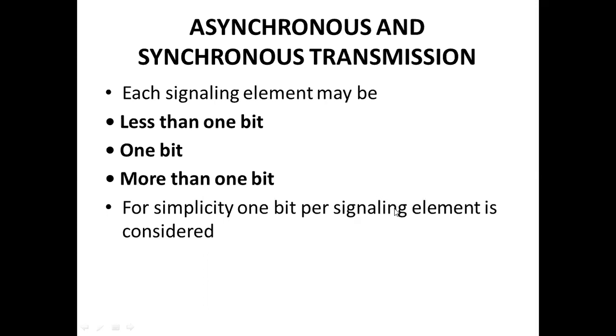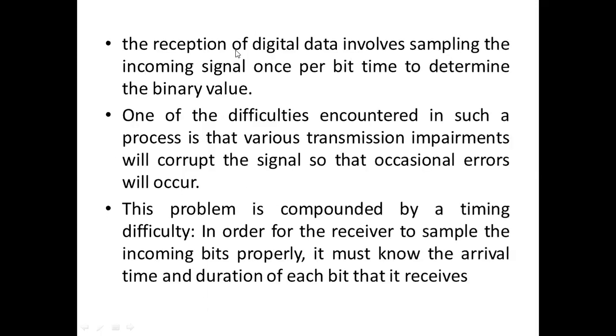Okay, now coming to these transmissions, the transmitter is transmitting a number of signals, that is, a number of bits. At the receiver, it has to receive the data and divide it by sampling. That means the incoming signal is divided into a number of signals, and each signaling element represents one bit.